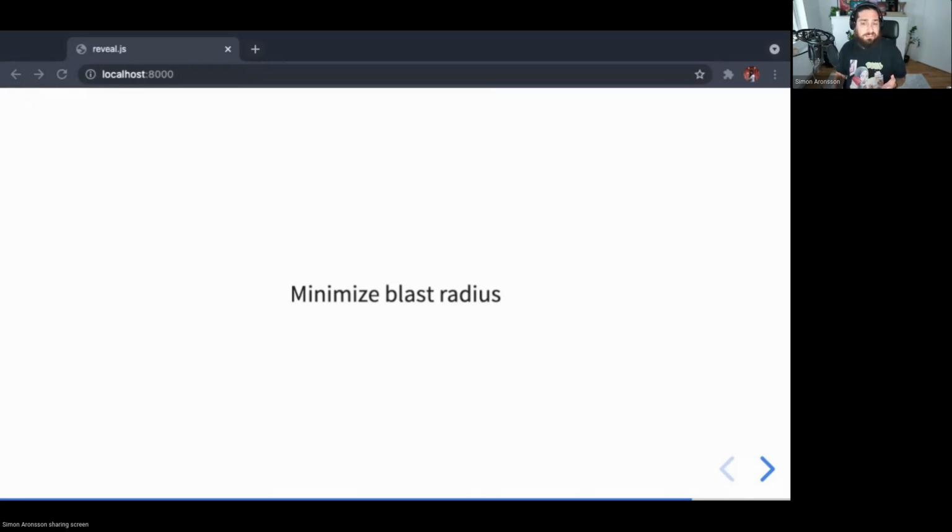But as chaos engineering practitioners, we need to also be allowed to do experiments that have short-term negative impact. So it's a little bit of a mix between both. But rather than taking everything down, we want the impact to be as small as it can possibly be while still allowing us to build confidence in our system's reliability.